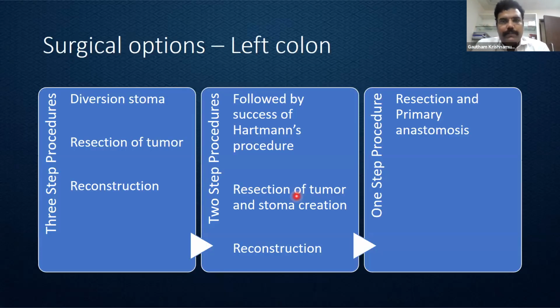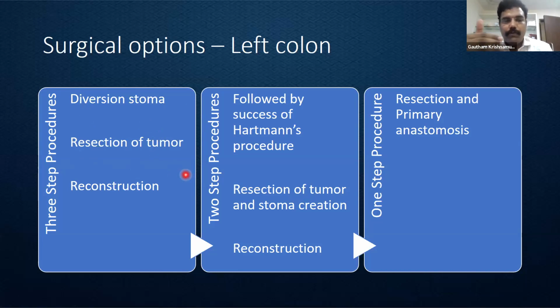Coming to the left side colon, it has undergone a period of evolution. So initially we had 3-step procedures. Any patient who came with a left-sided colonic obstruction underwent a diversion stoma, either sigmoid or proximal transverse colon. Then after the patient settled down, they underwent resection of the tumor with the stoma remaining, and finally the reconstruction was made.